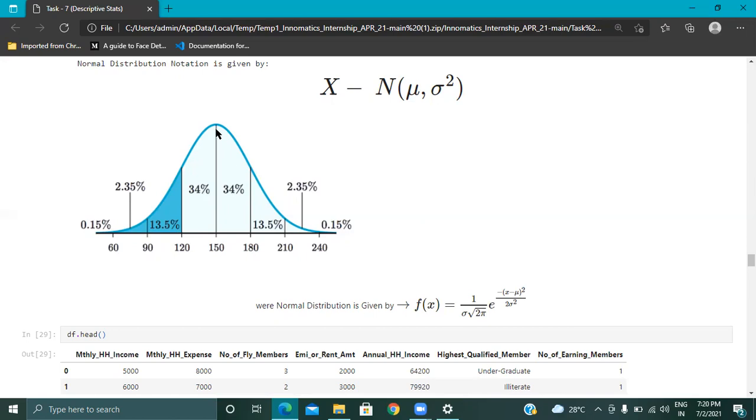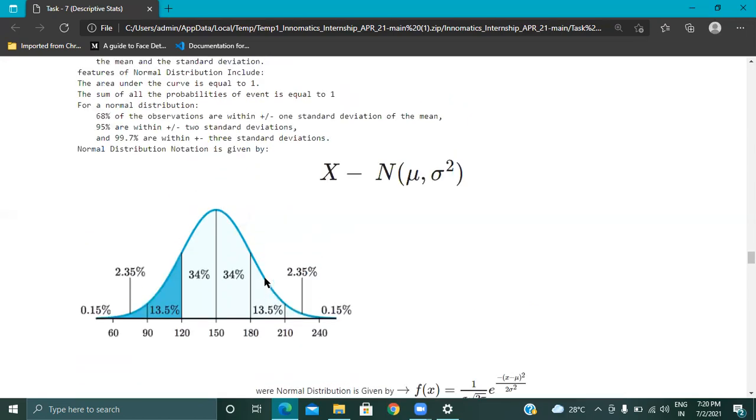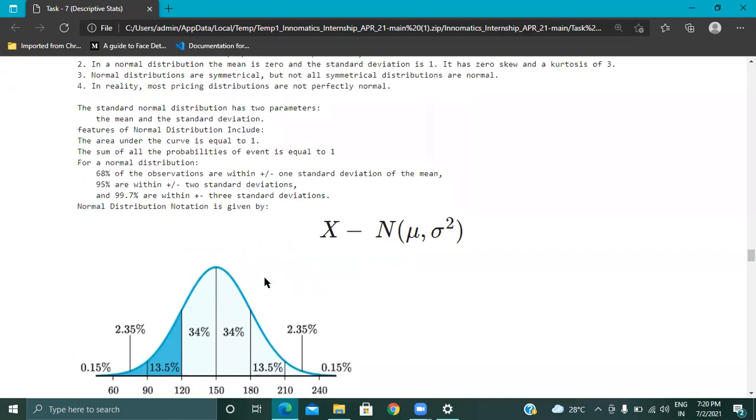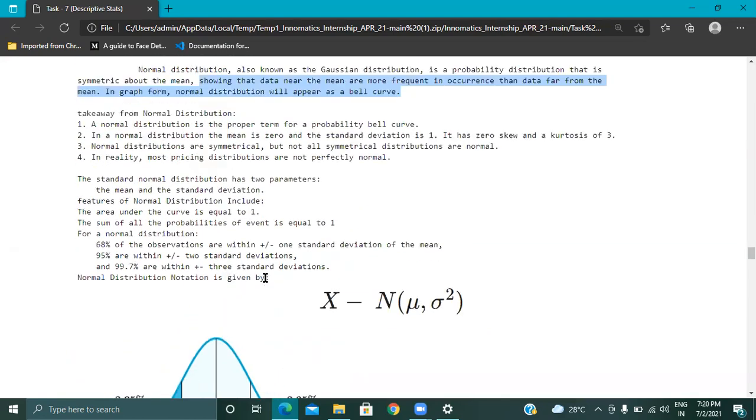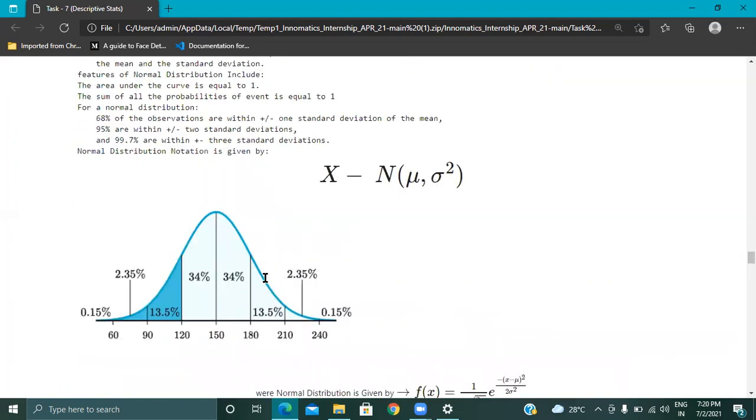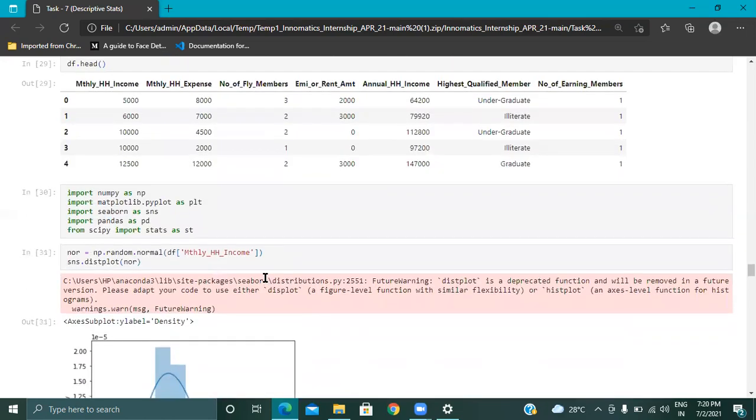We can place the mean, median and mode together in the normal distribution, which helps us determine the data easily. If you want to refresh your mathematics and learn what normal distributions are, I will tell you the code part.